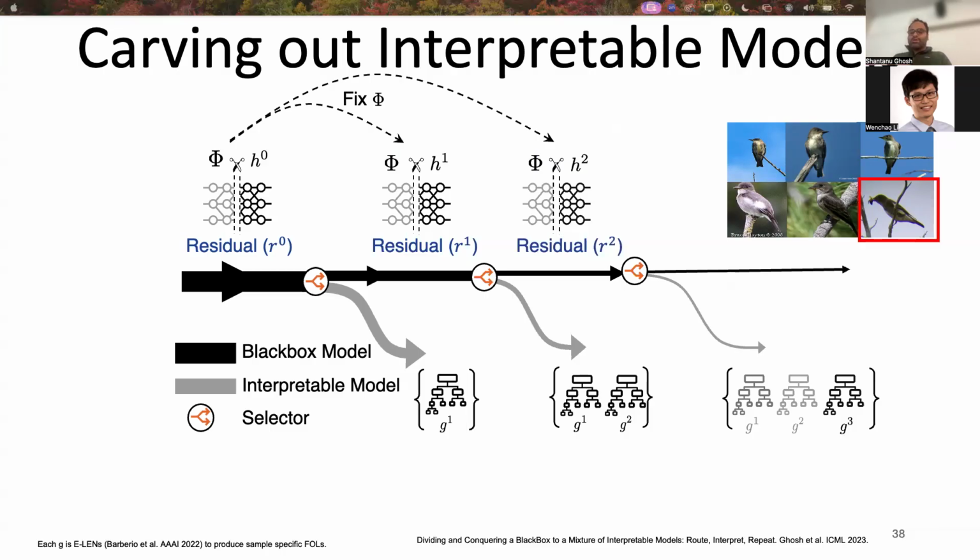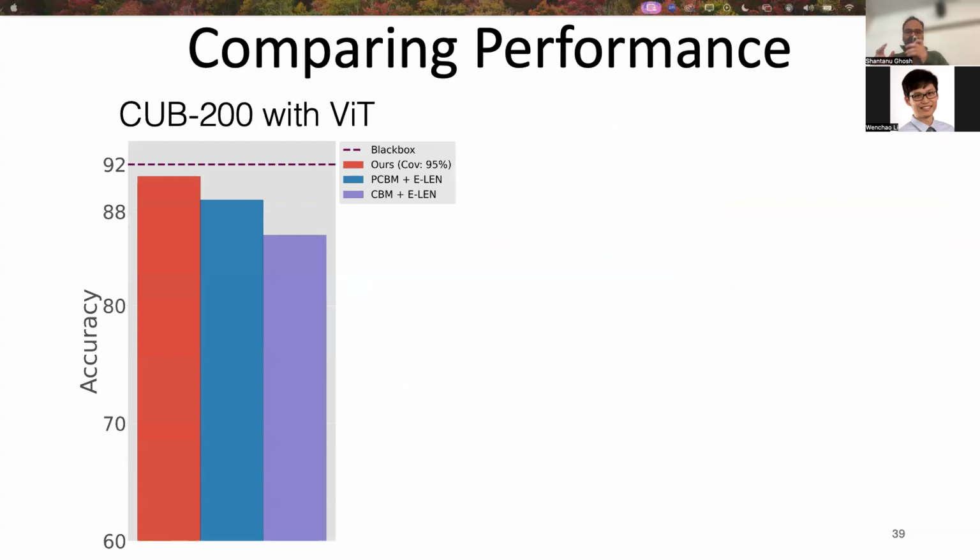Next, we show experiments that our method does not compromise on accuracy, and that we also do effective transfer learning. Remember, we don't want to compromise the performance, and this particular experiment will show that. Here, we aim to extract the mixture of interpretable models out of a vision transformer for the CUB200 dataset. We compare our method to two state-of-the-art concept bottleneck models at that time. One is the basic concept bottleneck model, and another one is the post-hoc concept bottleneck model.